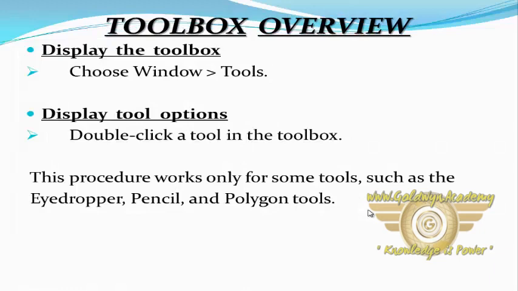Toolbox overview. Display the toolbox. Choose the Window menu, then click on Tools. Display tool options: double click a tool in the toolbox. This procedure works only for some tools such as the eyedropper, pencil and polygon tools.